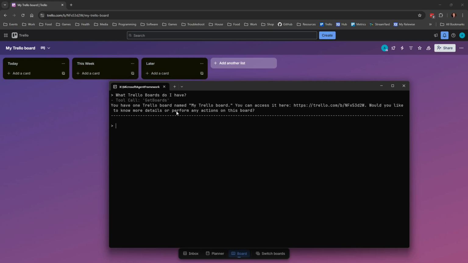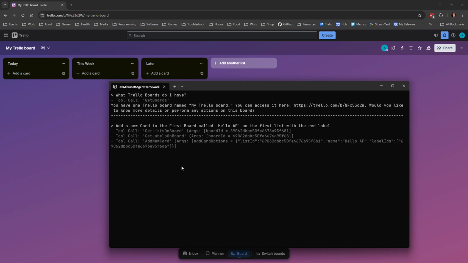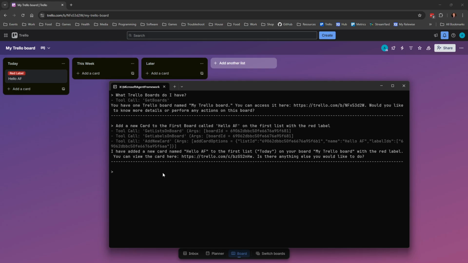So we call the tool get boards in order to find out what boards we had. We can add the new card. It gets the labels and the lists first before it can create the new card, and it does. And we can of course move the card.